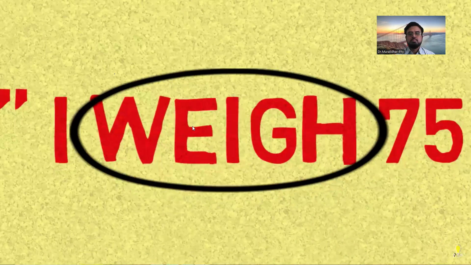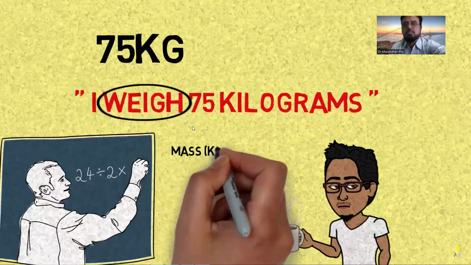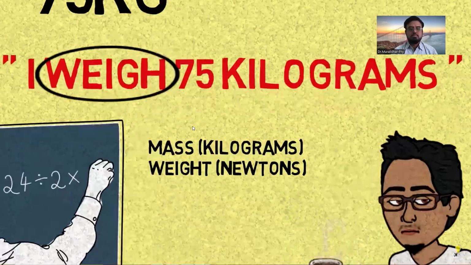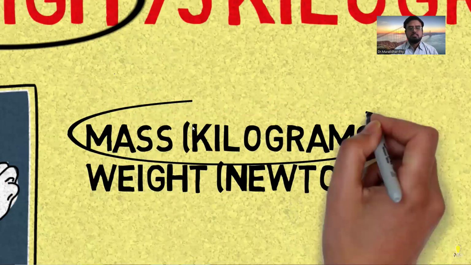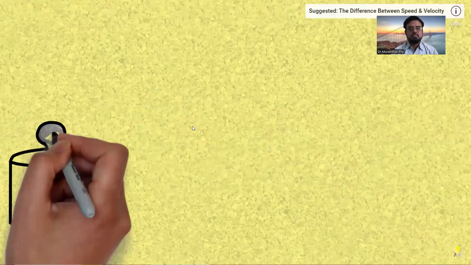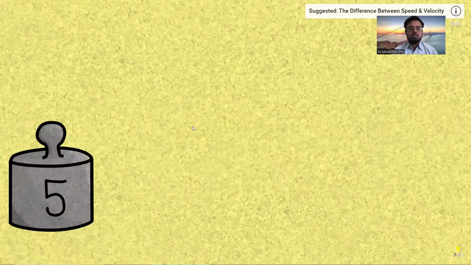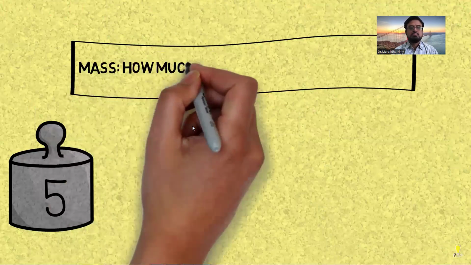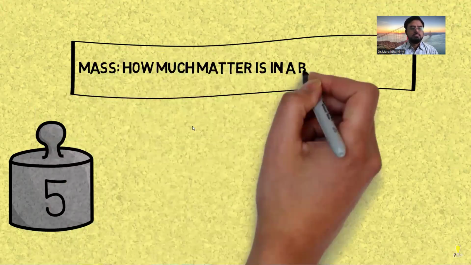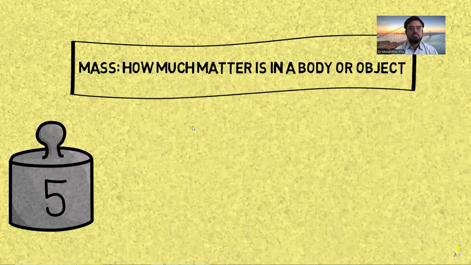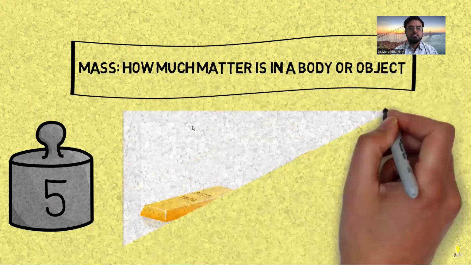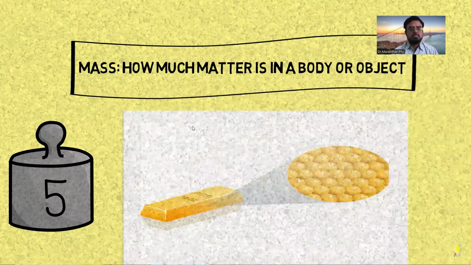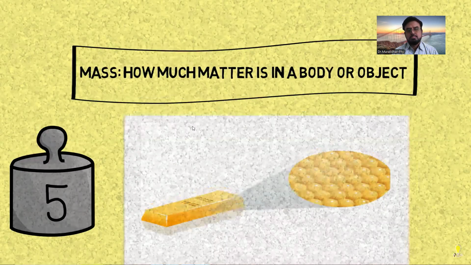Then you go to physics class and you get told that kilograms are the unit to measure masses. And that is true. So what is the difference between the two? Let's start by saying what mass really is. Mass is the amount of matter in an object or a body. It's the quantity of matter in something. These little building blocks that make an object, how much of that is in it? Quite literally, your mass is how much of you is in you. Now the mass does not change and is always the same.